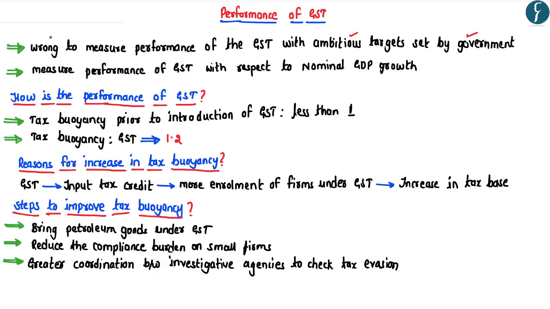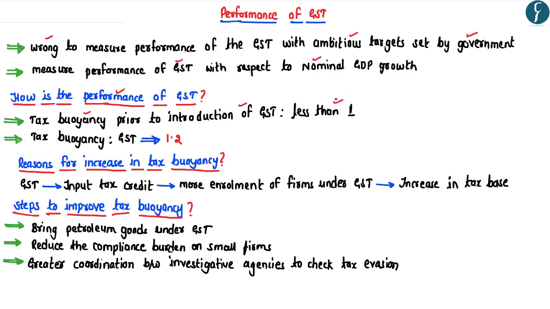Now, this particular article highlights that it is wrong to measure the performance of the GST with the ambitious targets set by the government. Rather, we need to measure the performance of the GST in response to the changes in the nominal GDP growth. In other words, we need to measure the performance of GST in terms of the tax buoyancy. So, if one looks at the tax buoyancy in India, before the introduction of GST, the tax buoyancy was actually less than 1.